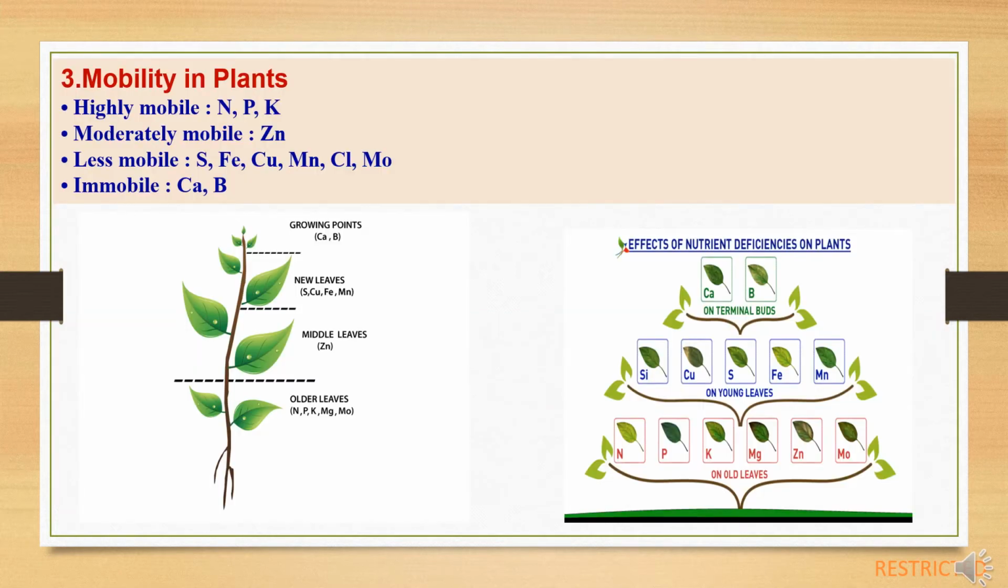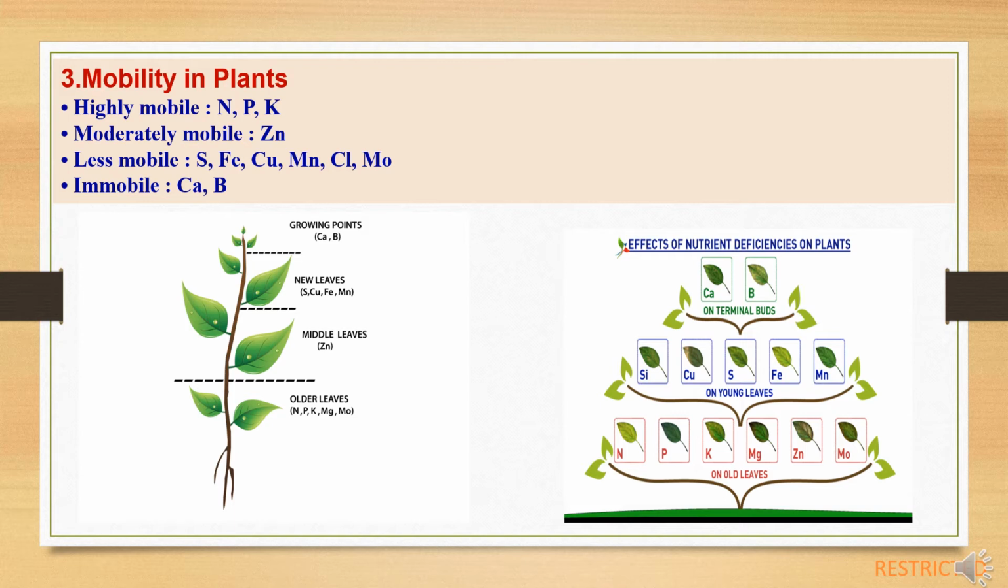Third classification of elements is on the basis of mobility in plants. On this basis, the nutrients are classified in 4 categories: first one highly mobile, second is moderately mobile, third is less mobile and fourth is immobile. Under highly mobile, the nutrients which come are nitrogen, phosphorus and potassium. These nutrients have high mobility in plants, so their deficiency symptoms will appear on older leaves. Second is moderately mobile, in which zinc comes, so the symptoms of deficiency will appear on older leaves or medium leaves.